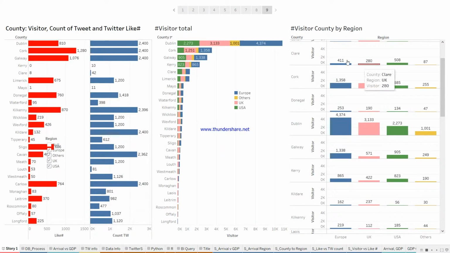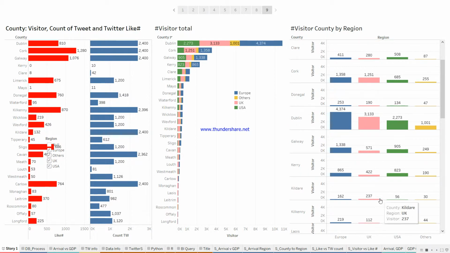For example, Clare has a higher number from the USA. Dublin has the highest number from Europe. And Kildare has the highest number from the UK. So there isn't any rule; the highest isn't the same region. That's the answer. Thank you.